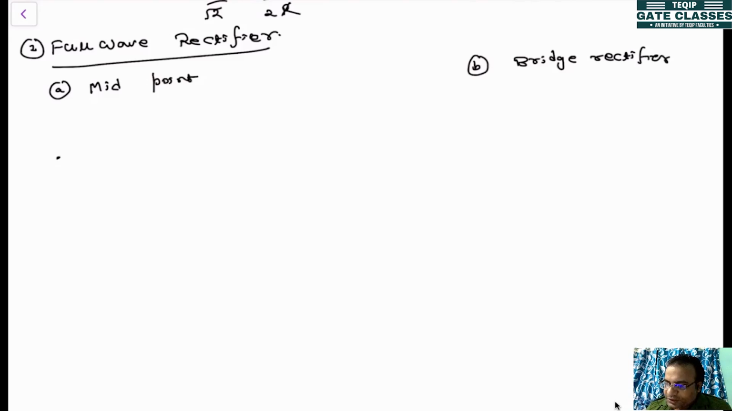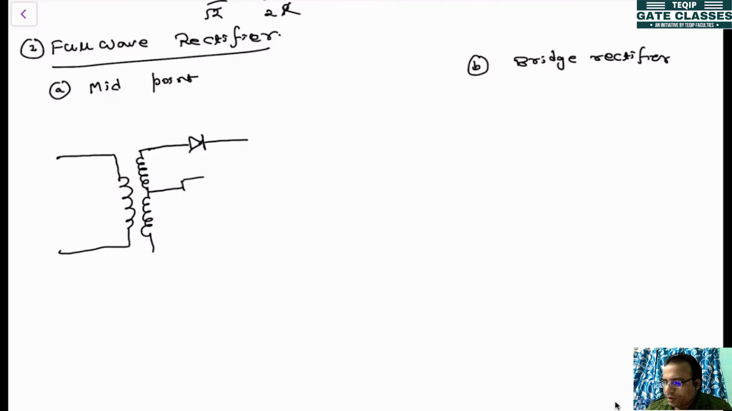The midpoint configuration is like this. One midpoint center tap transformer will be used here. Here will be one diode. Here will be the load, that is the resistive load. Here will be another diode.